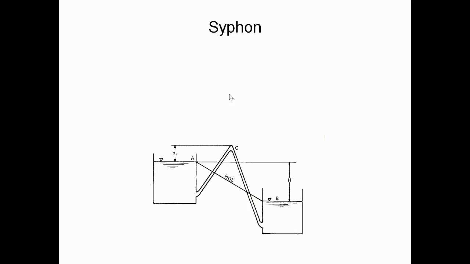Next topic will be the siphon. We actually have a number of problems on pipes connecting two reservoirs, but due to less time we are skipping some of them. So now we are going to discuss another topic called siphon. This is a diagram of a siphon, we can see the diagram here.